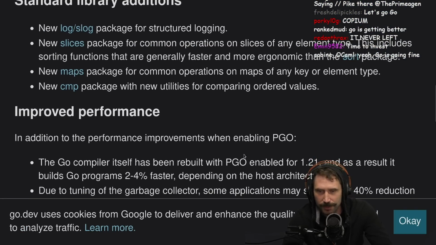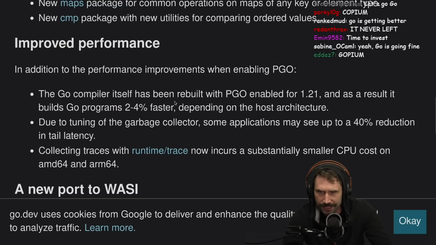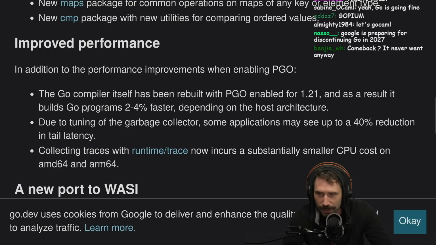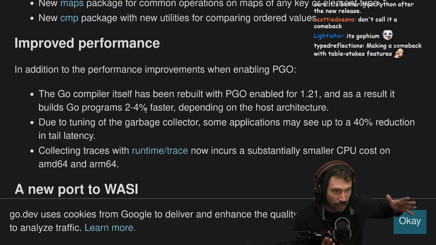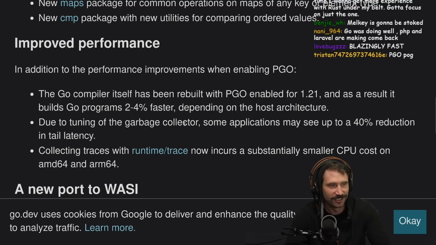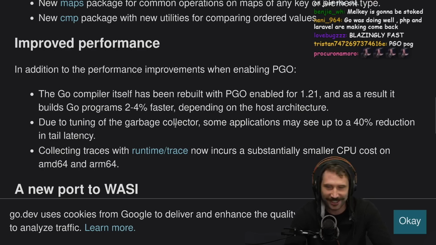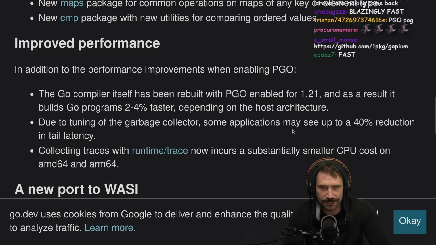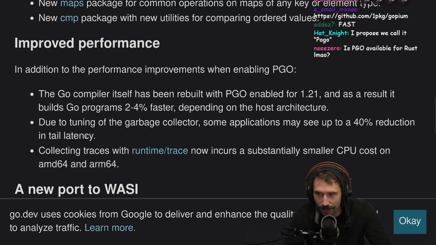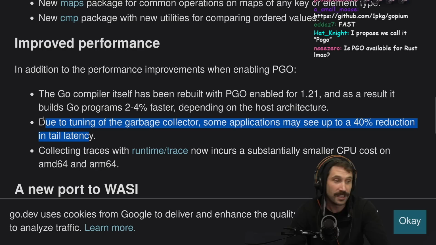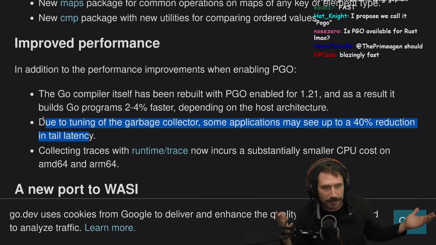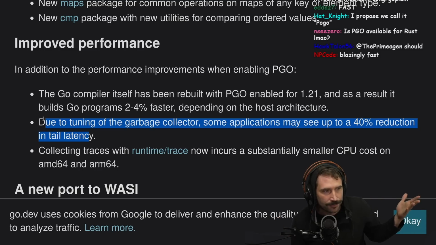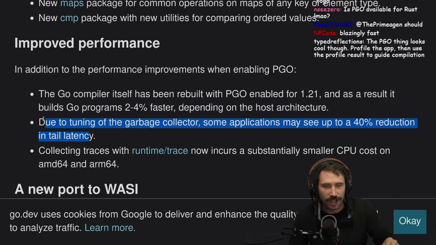Improved performance. In addition to the performance improvements when enabling PGO, the Go compiler itself has been rebuilt with PGO enabled. The compiler needs to be faster. As a result, Go programs build 2 to 4% faster. Oh, cool. Due to tuning of the garbage collector, some applications may see up to a 40% reduction in tail latency. Ooh, that's incredible, because that's where all of your problems are. Your problem isn't in your median, right? It's in your 99th percentile. The 99th percentile is where it's all at.